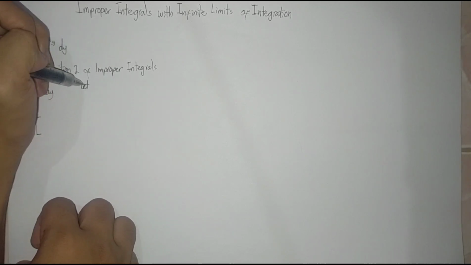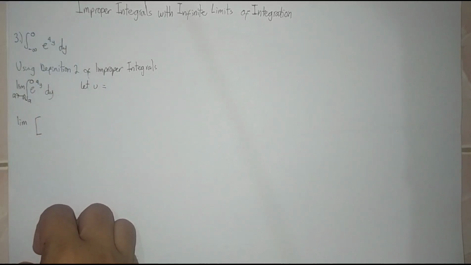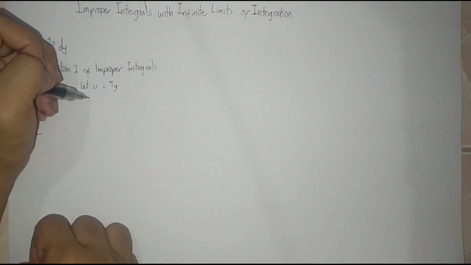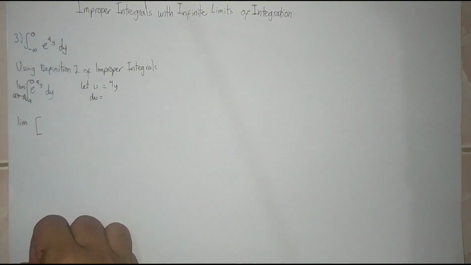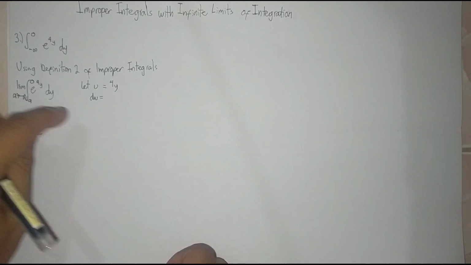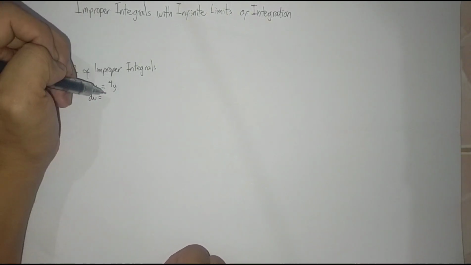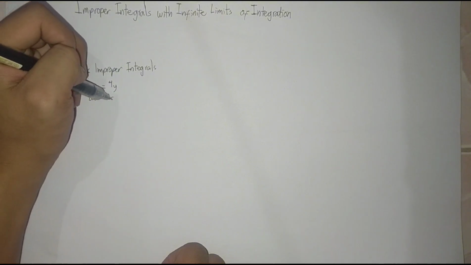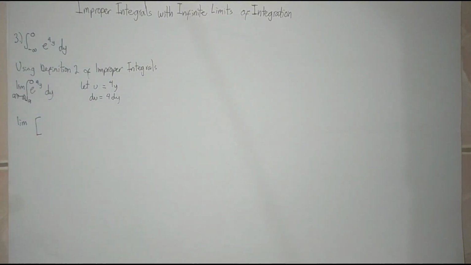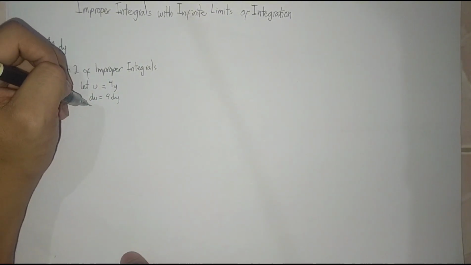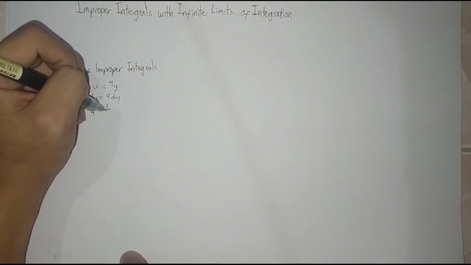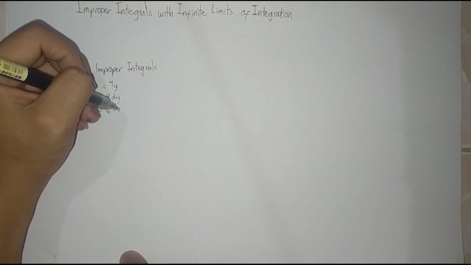We let u equal 4y, then du is, or the derivative is, 4 dy, then du over 4 is dy.